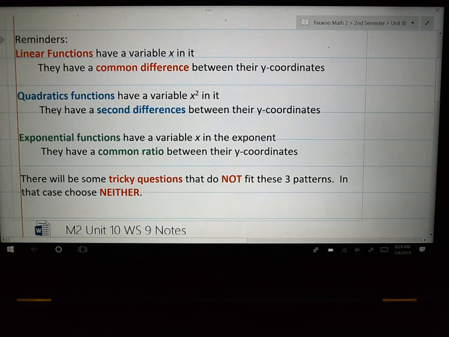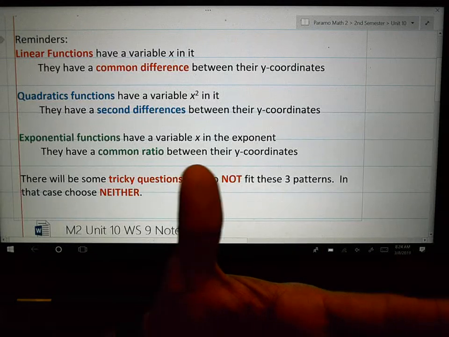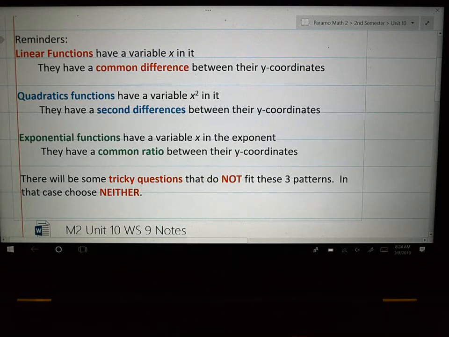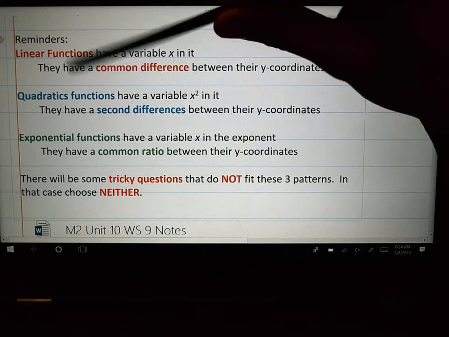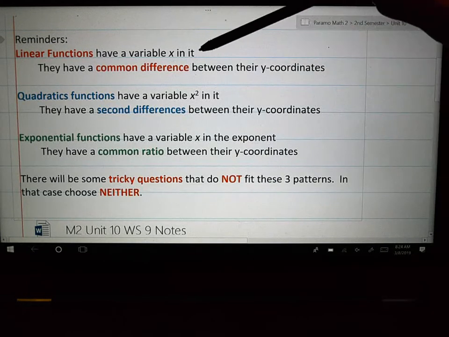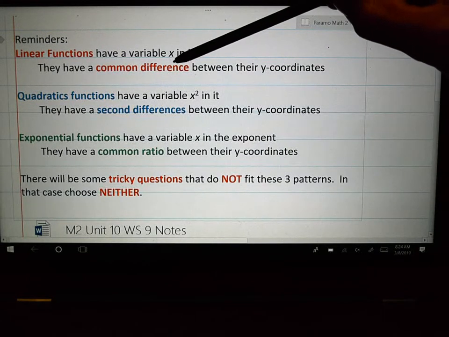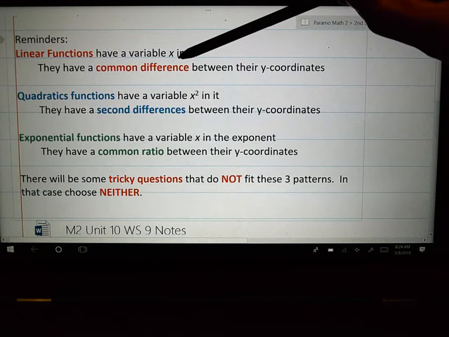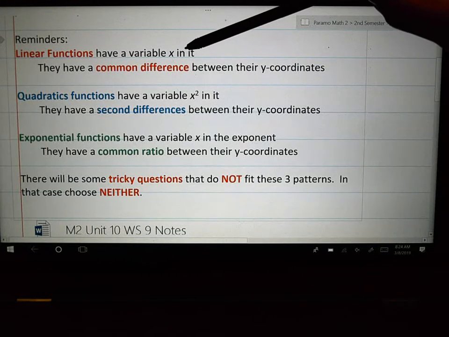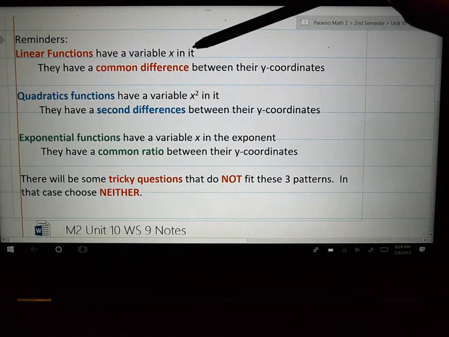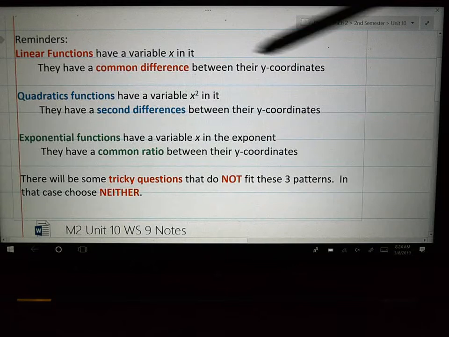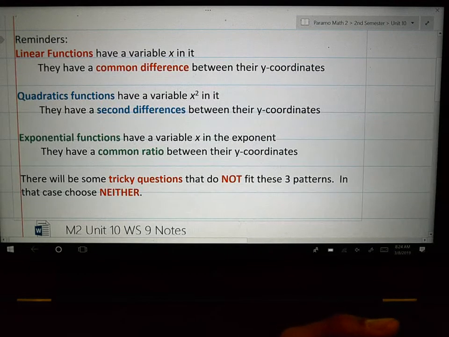So they're not really going to be asking you questions about their graphs, even though the graphs are something that you should kind of sort of know and pay attention to. The first thing that you should probably remember from last year's math class is that linear functions have a variable x in it. Not an x squared, not a 2 to the x, but they have an x like a y equals 2x or a 3x or 3x plus 7 or a x minus 2 or y equals, there's got to be an x in it somewhere, but not an x squared or not an x in the variable.